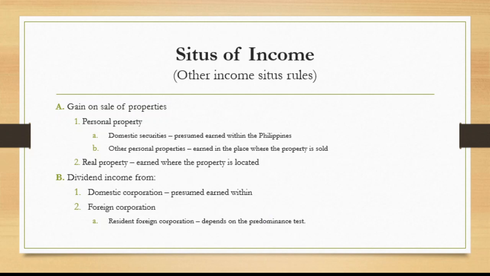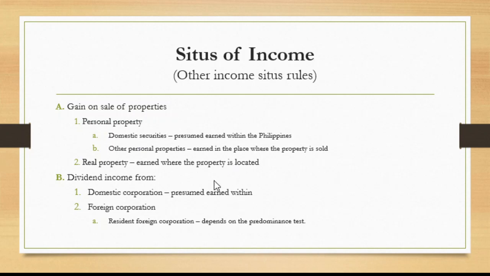At hindi na kailangan i-specify pa. Basta dividend income from a domestic corporation, i-assume na natin palagi na yon ay income inside the Philippines. Same goes with the sale of domestic securities. Parehas lang sila.